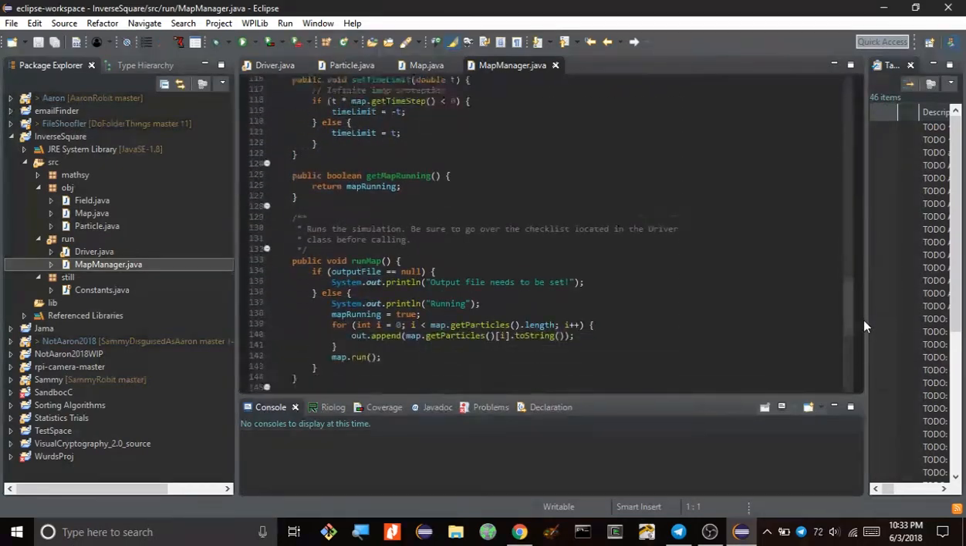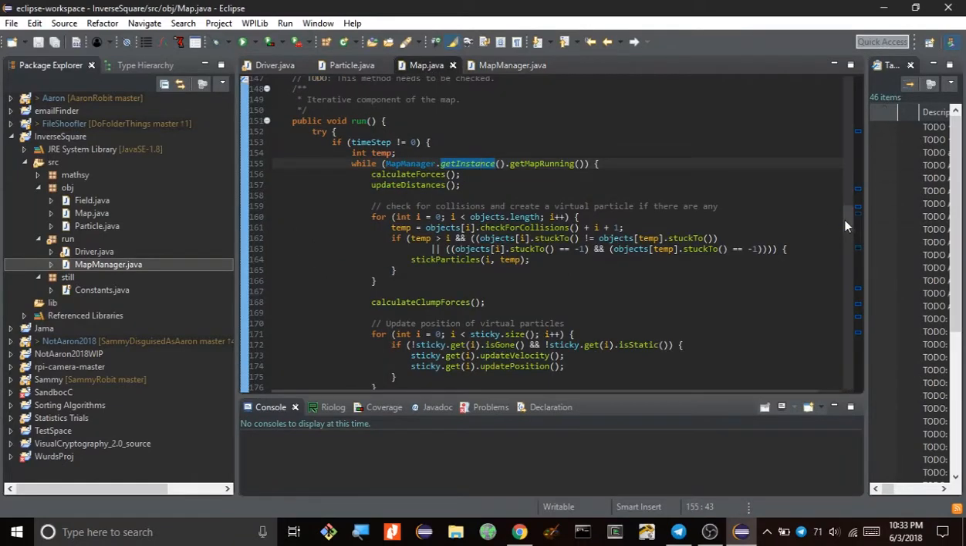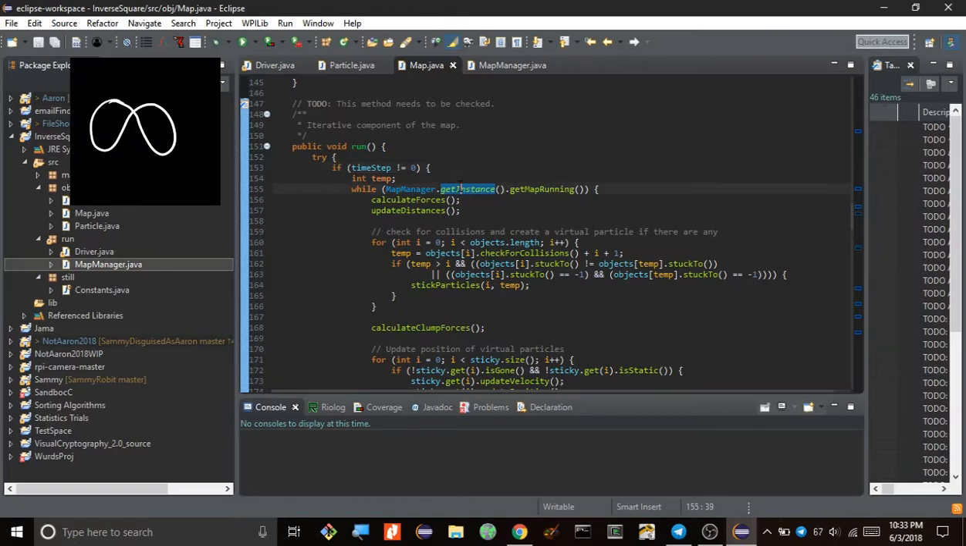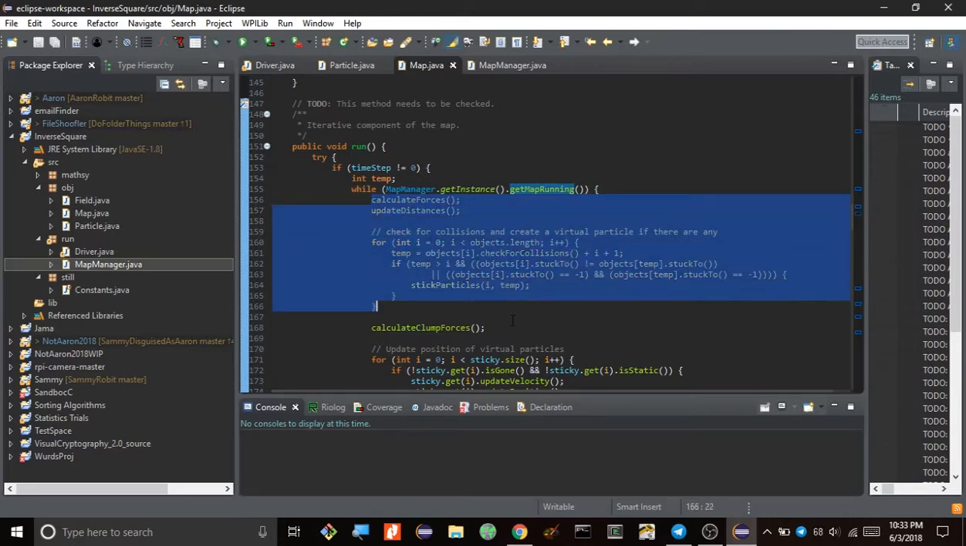Where is it? There we go. Okay. That's the method we want to be looking at. So essentially, it just checks to make sure that time step is not equal to 0, because otherwise the simulation would do nothing, and that's never fun. And so while this value is true, it'll keep doing this.